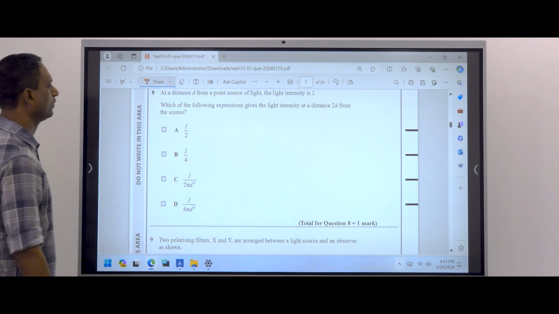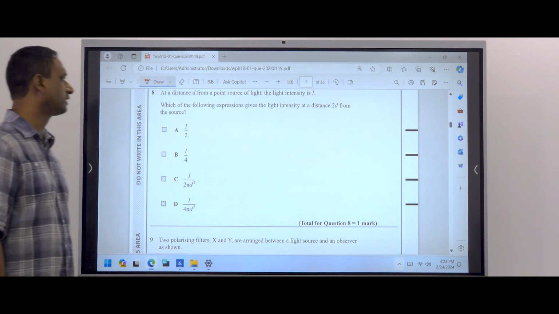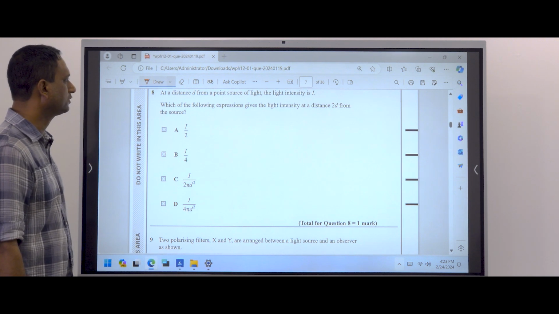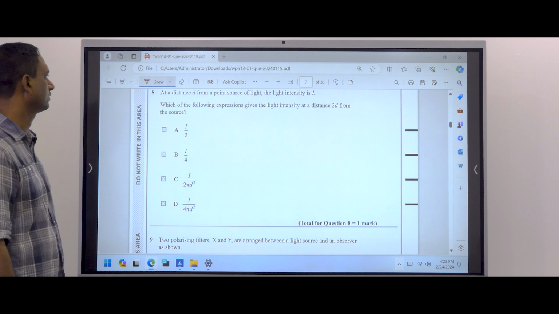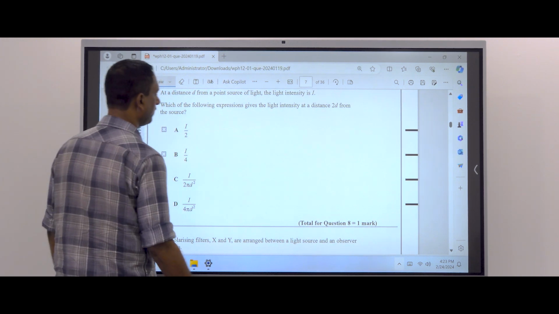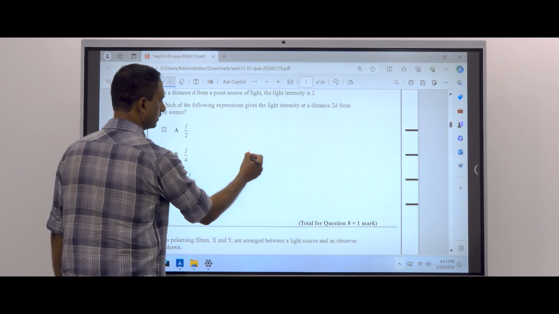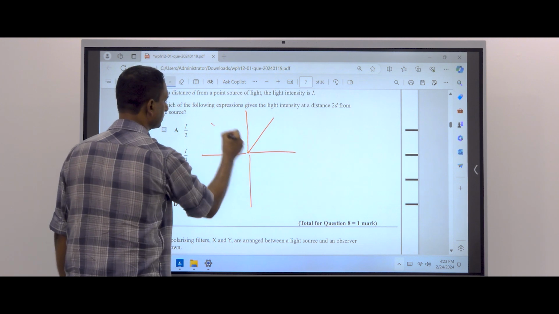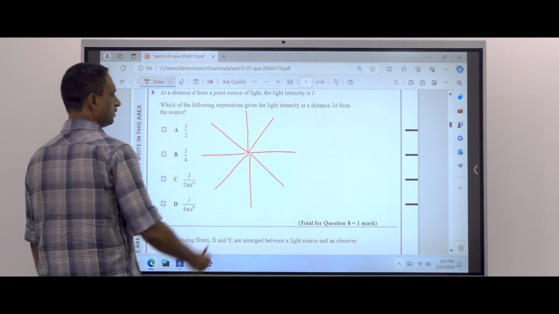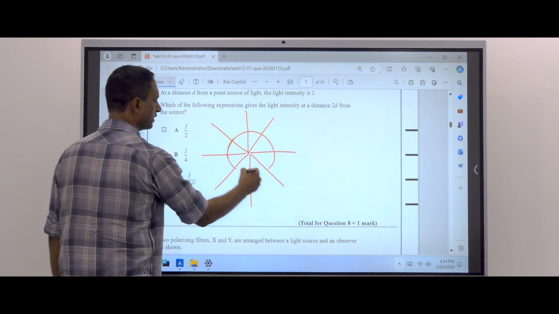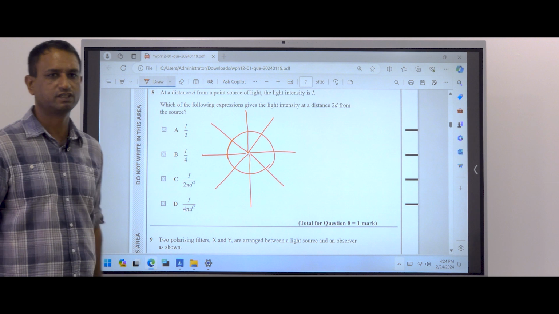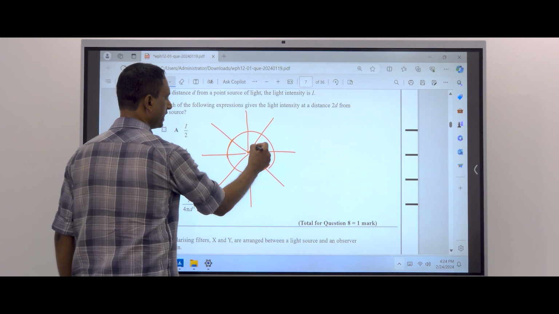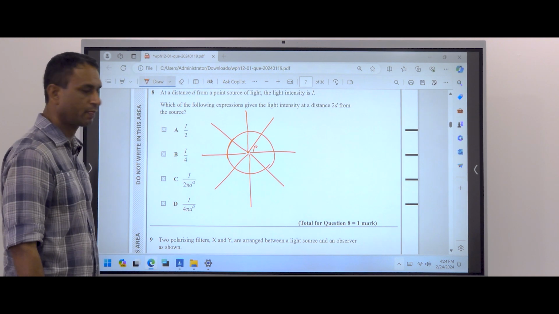At a distance d from a point source of light, the light intensity is I. Which of the following expressions gives the light intensity at a distance 2d from the source? We don't know the power actually. Power is emitted by a point source. The light is distributed all over like this. When finding the intensity, we draw a circle like this. But this is not a circle, this is a sphere. The area of a sphere,